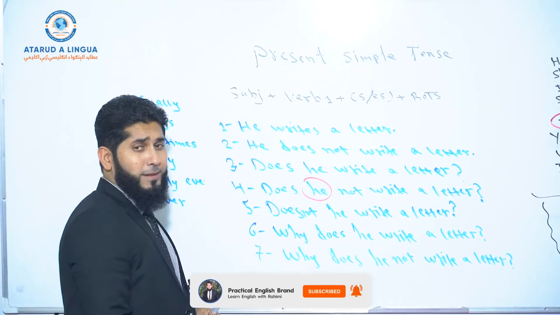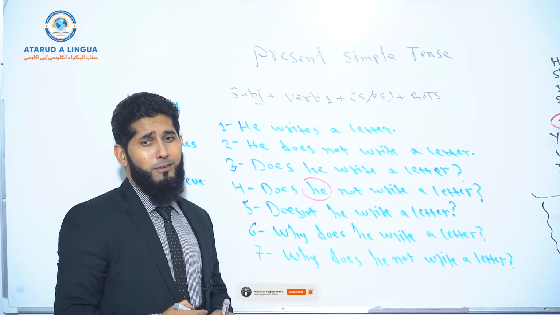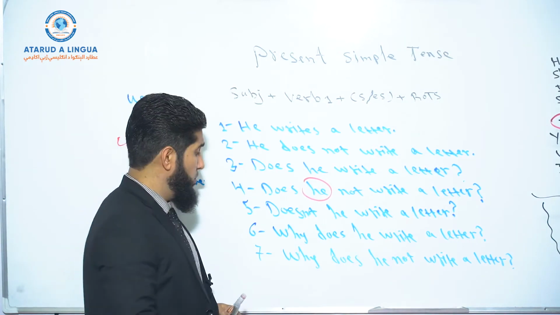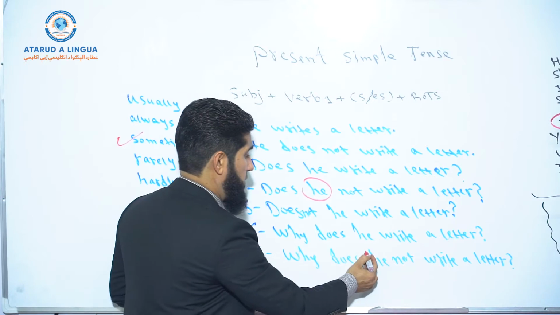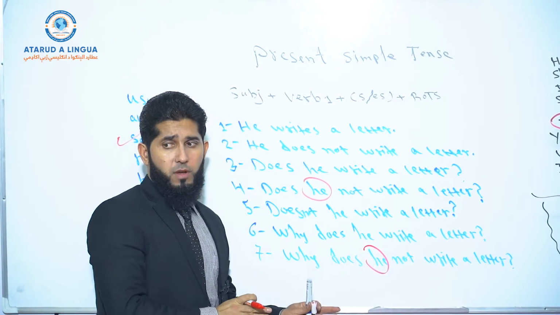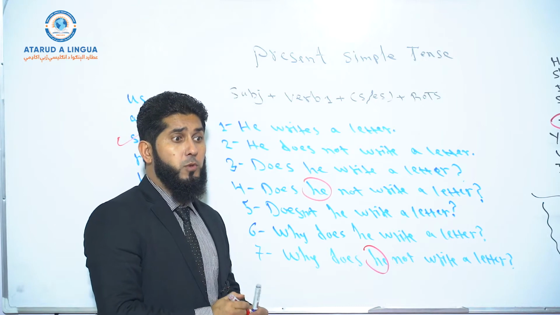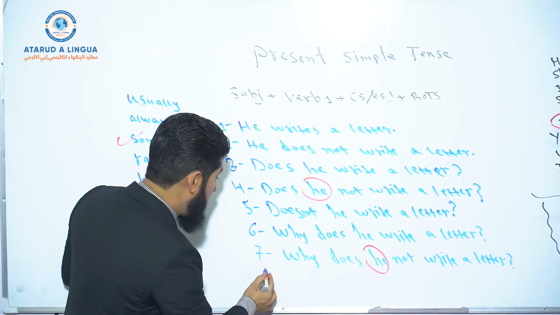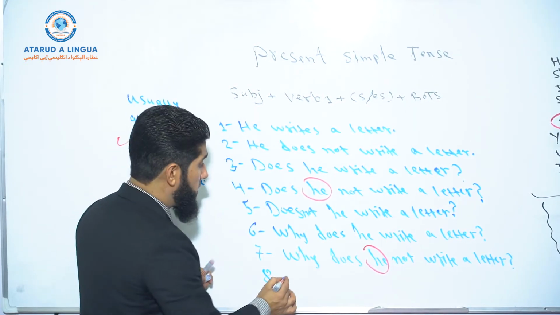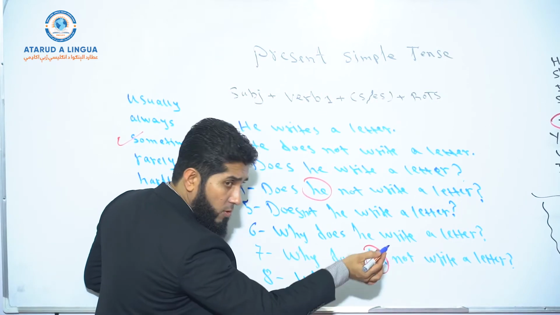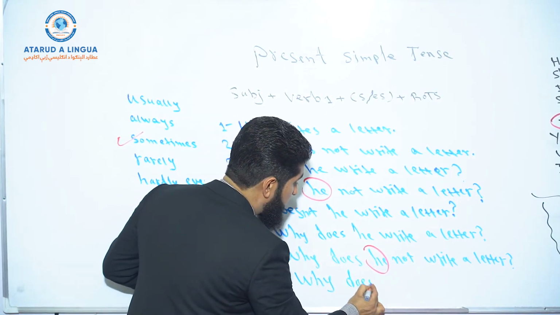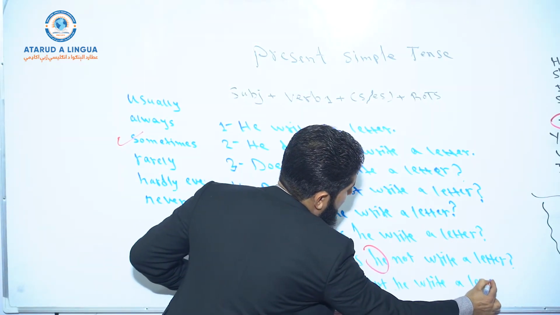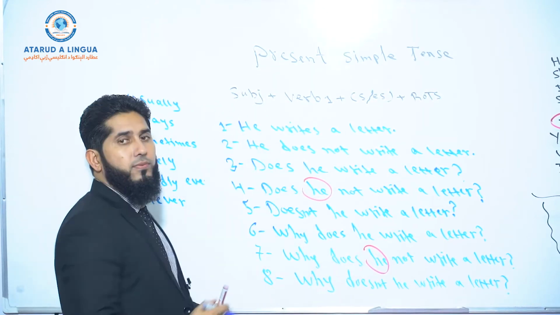I said 7, but we can even have 8 forms in each tense. Why? Because now, why does he not write a letter? The subject comes between, does he not, and is the complete form of negative interrogative sentences, right? You can use the short form of negative interrogative sentences in information questions as well. So that's going to be number 8. Okay? So instead of why does he not write a letter, you can say, why doesn't he write a letter? So 8 forms